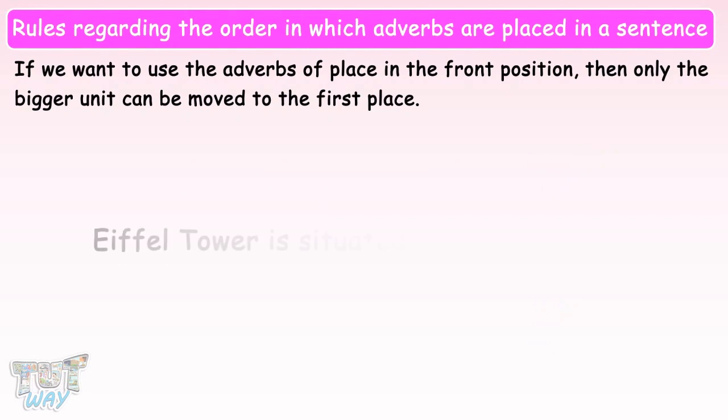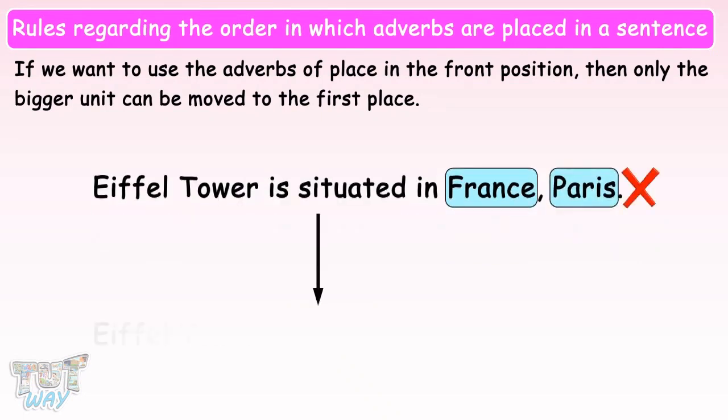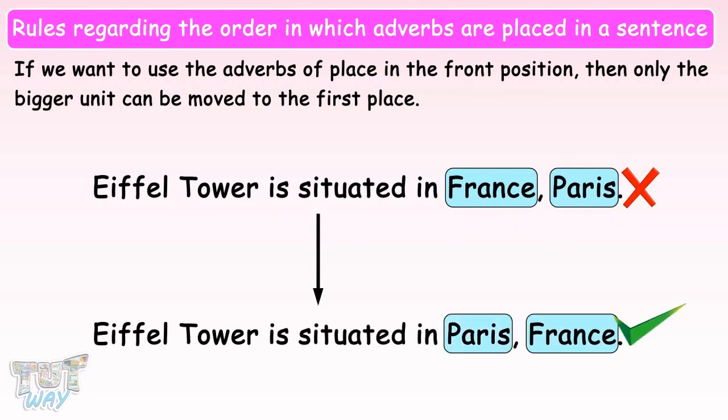The Eiffel Tower is situated in France, Paris. Is this sentence correct? No, it is not correct. There are two adverbs of place, and the bigger unit, France, should be placed after the smaller unit, Paris. So, the right sentence is, the Eiffel Tower is situated in Paris, France.